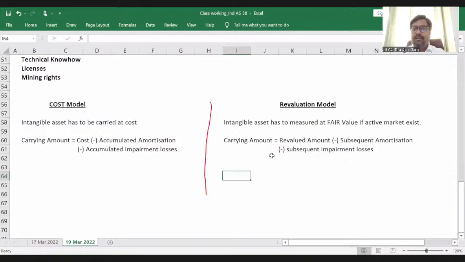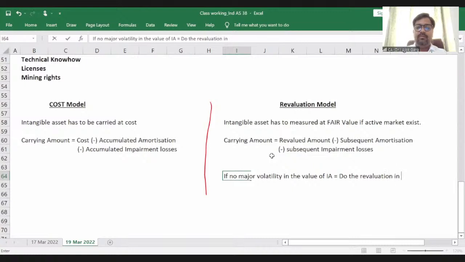Sir, whether revaluation has to be done at every reporting date? If there is no major volatility in the value of the intangible asset, then do the revaluation in 3 to 5 years. But if major volatility is there, then do the revaluation more frequently.